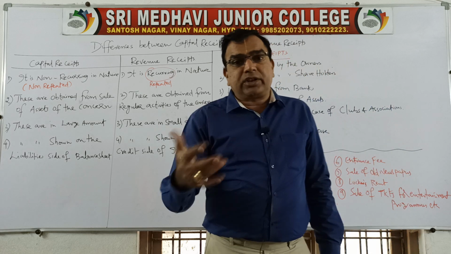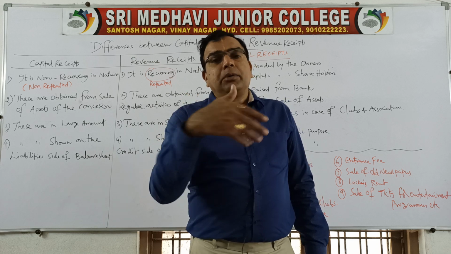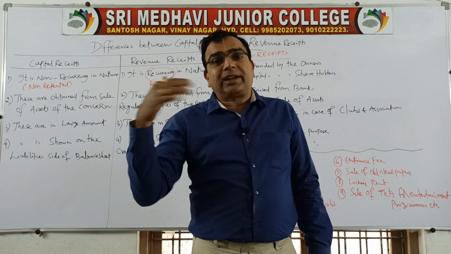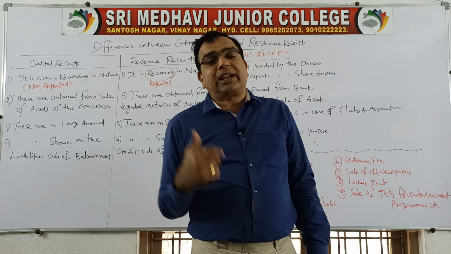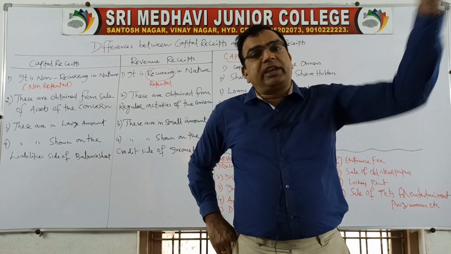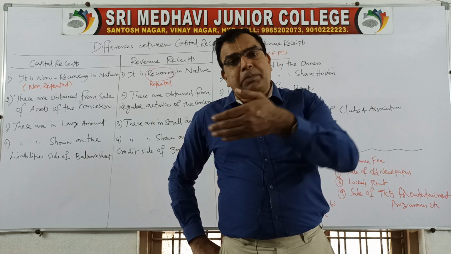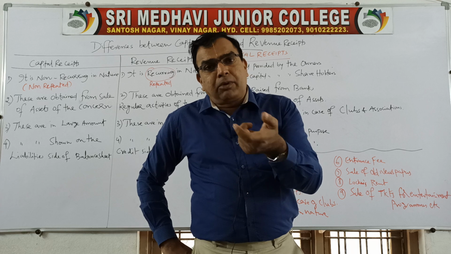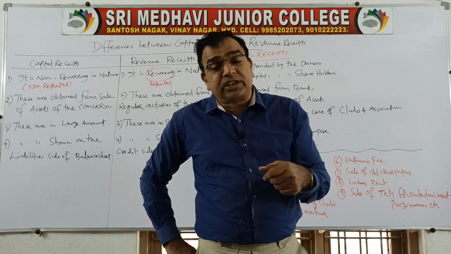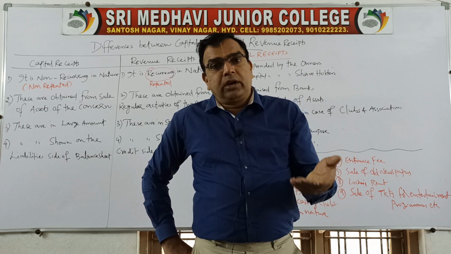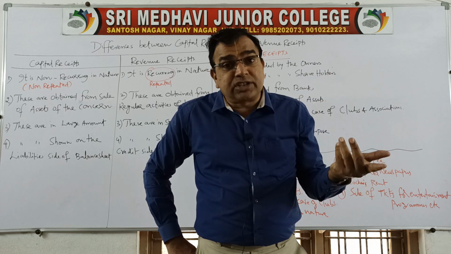For a college, what is the regular activity? Providing education. For a hospital? Providing treatment. For a transport company? Providing transport facilities. For example, for TSRTC, what is its operating activity? Taking people from one place to another place. So the amount received by sale of tickets by the conductor of the bus is a revenue receipt. But if the bus becomes old and TSRTC decides to sell off its bus, then it becomes a capital receipt.